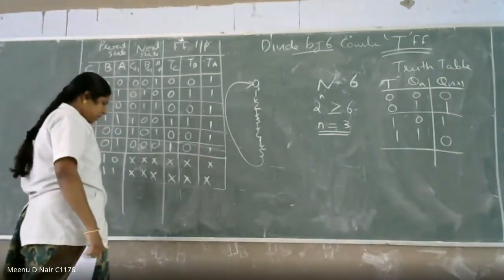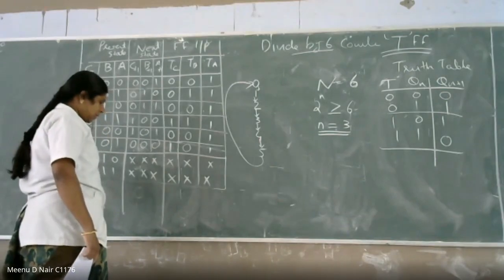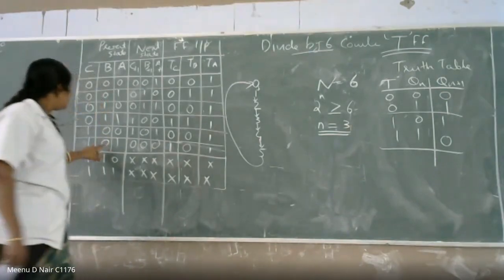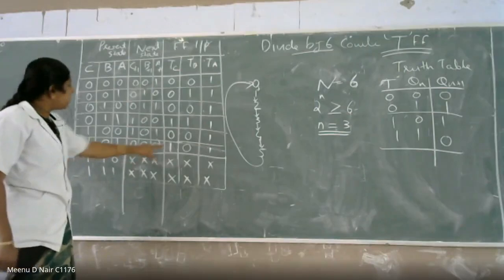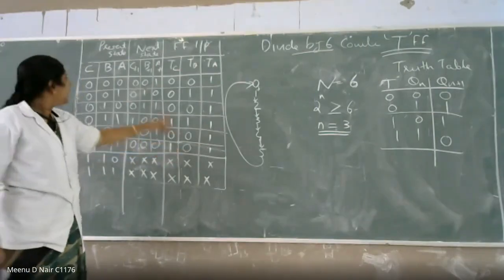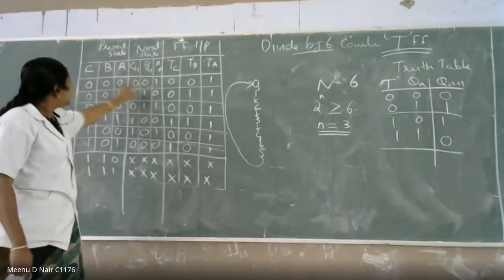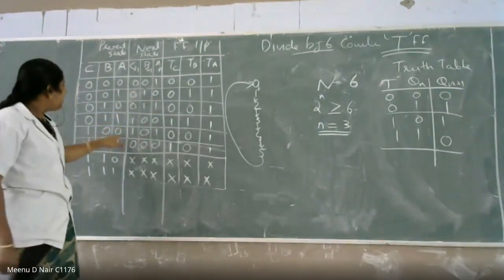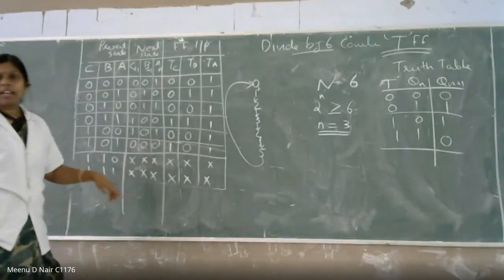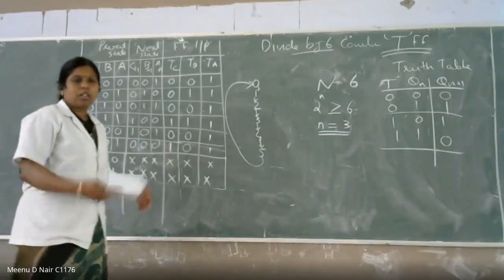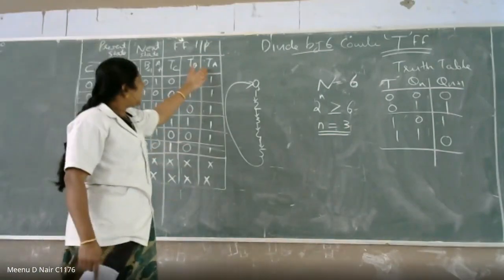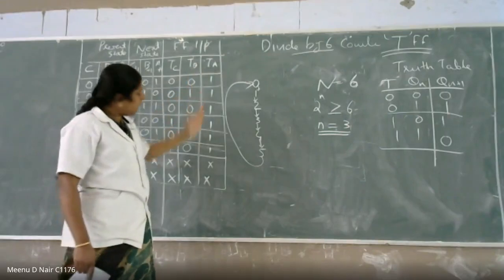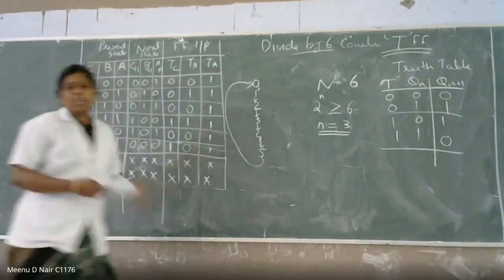Okay. So 0 to 0, there is no change, that is 0, right? Then what about the other cases? 0 to 1, 1 to 0, again 0 to 1, 1 to 0, 0 to 1, 1 to 0. Everywhere it is toggling, right? The present state is toggled to the next state. So definitely your input of T must be 1. Okay, this is the input.